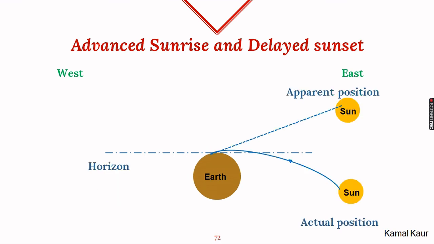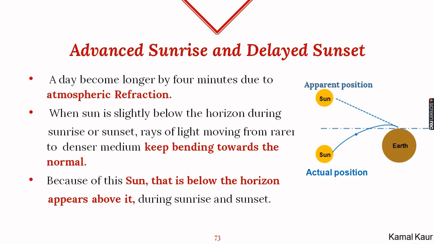Same thing happens during the morning. The sun is still below the horizon. It has not come up, but because the rays reach the earth and our eyes, the rays appear to be coming from this point. So 2 minutes before the sun is up, we can already see it. That is why a day becomes longer by 4 minutes due to atmospheric refraction. Rays of light from the sun move from rarer to denser medium and they keep bending towards the normal, and the sun, which is below the horizon, appears above it.